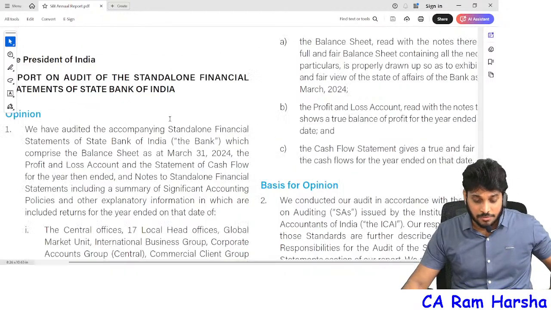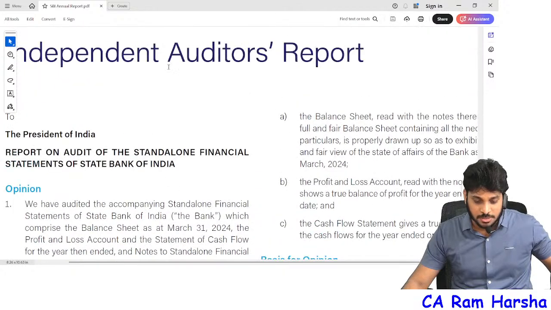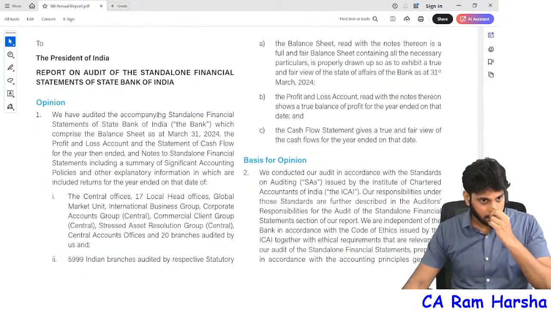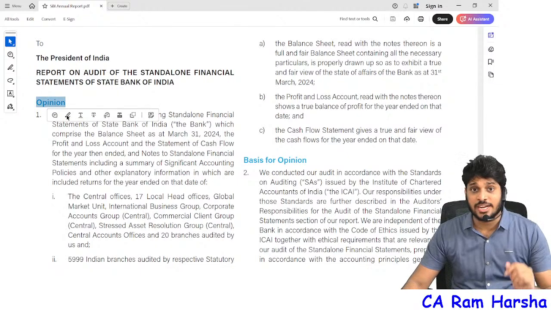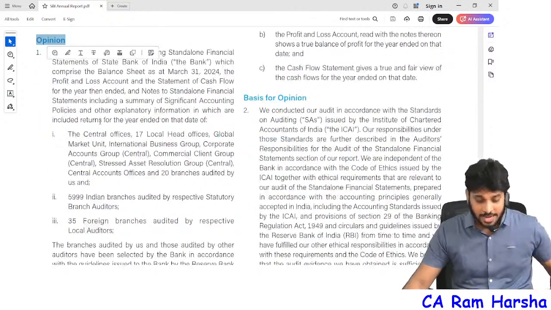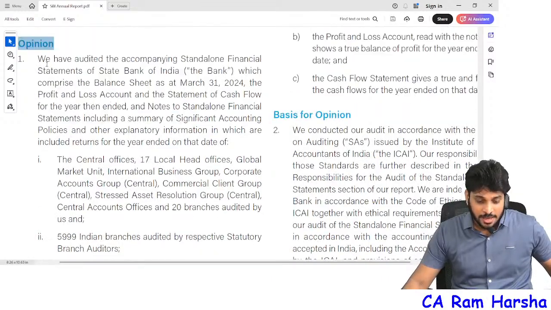This is the State Bank of India audit report on standalone financial statements. Independent auditor's report. Yes or no? Now again you see here. Again you see straight away which side heading? Opinion, which means State Bank of India auditor gave an unqualified opinion. And if you see what they have audited, we have audited.